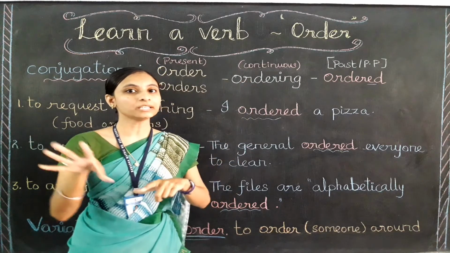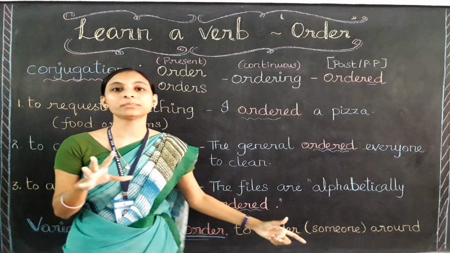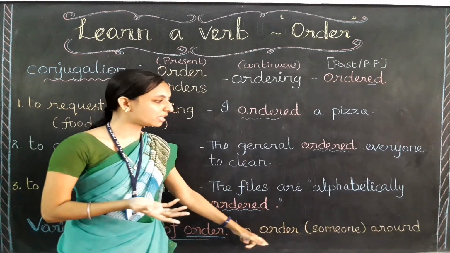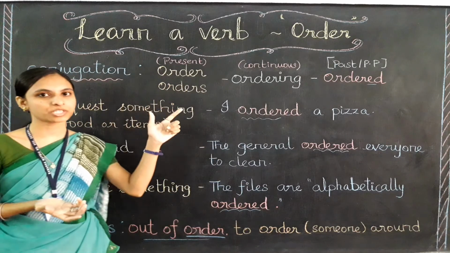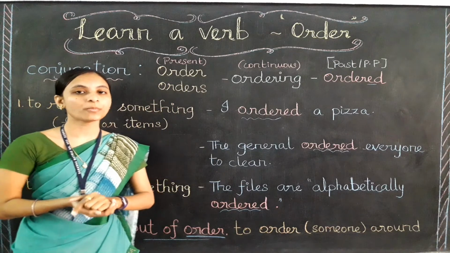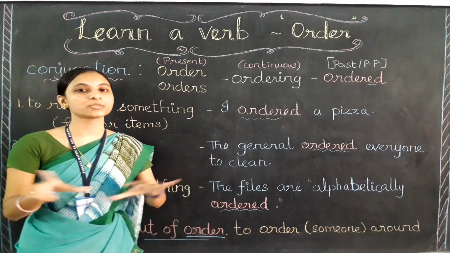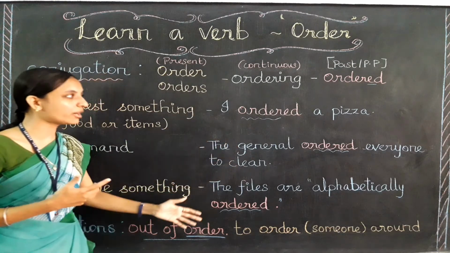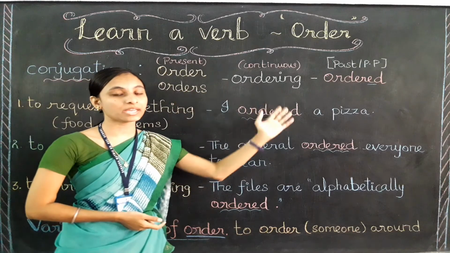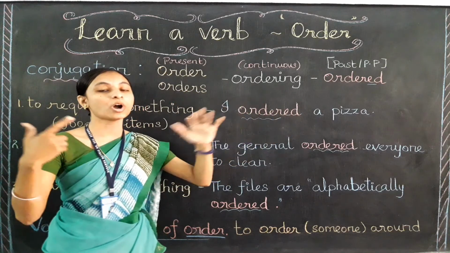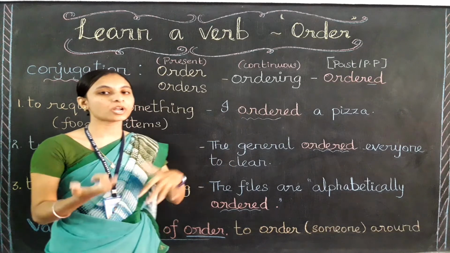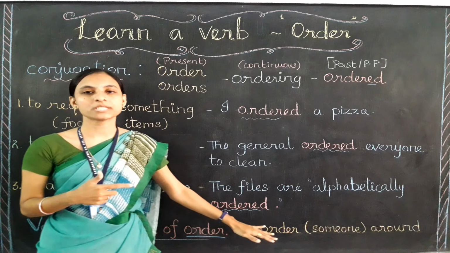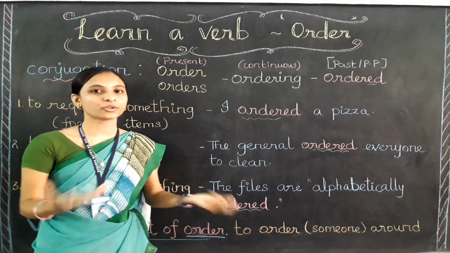So students, I hope you are clear with the topic, that is the verb order. You have learned a little bit about the meanings of the verb order, and also its variations, and also its conjugation. So whenever you are speaking English and you need to use the verb order, now you have learned its conjugation, how to use it in the past form, or how we can change it into the continuous form, and also you have learned about its meaning. So I hope you have learned a lot of things in this video.